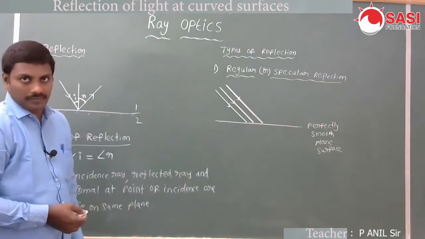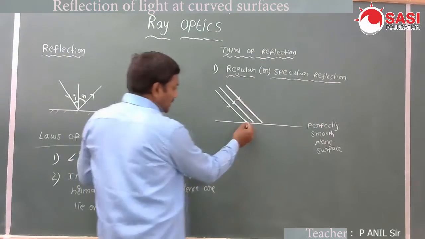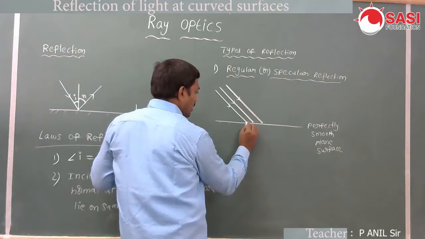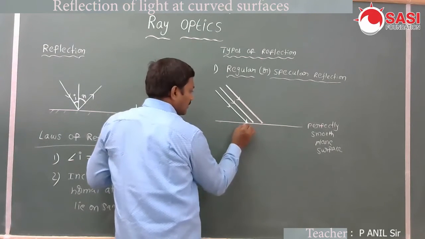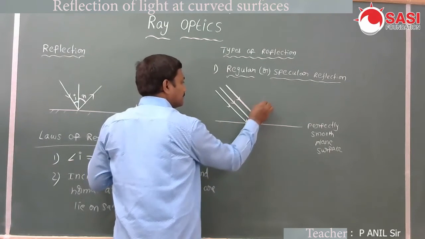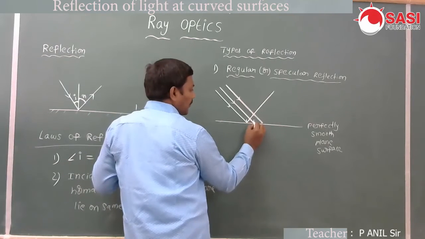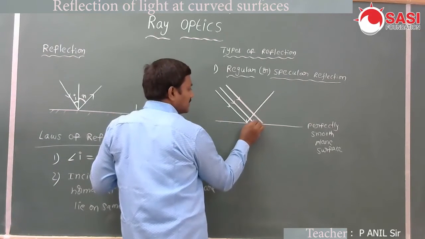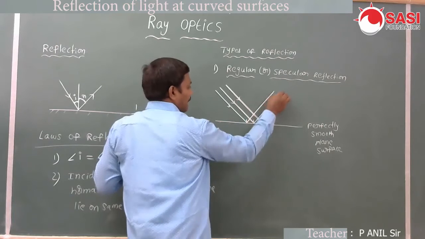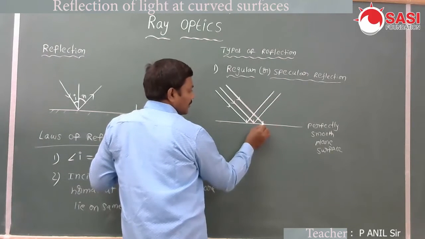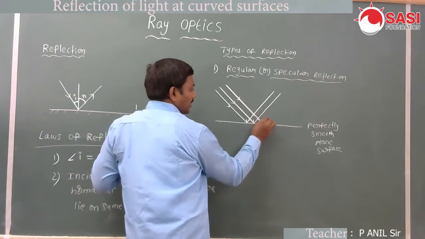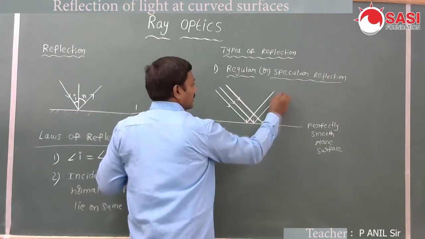After reflection, according to the laws of reflection, this is the normal at the point of incidence, the light ray is reflected like this. Here also this is the point of incidence, the light ray is reflected like this. Here also this is the normal at the point of incidence, the reflected ray is like this.